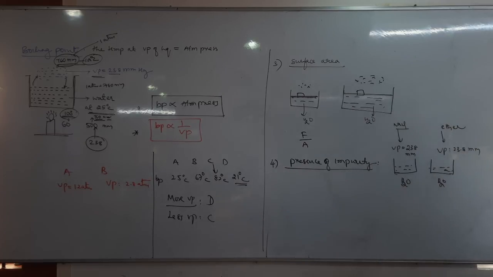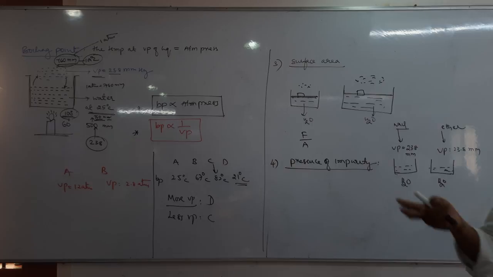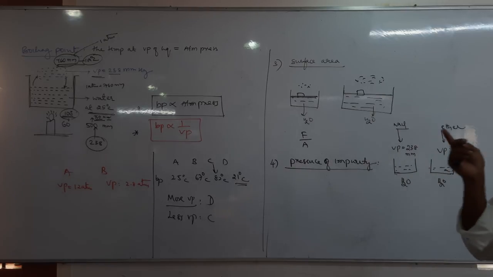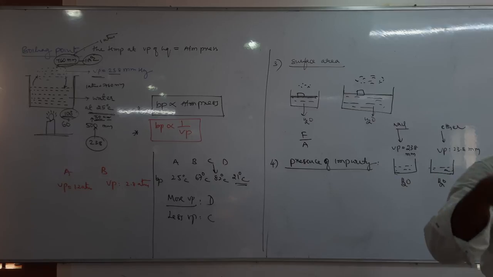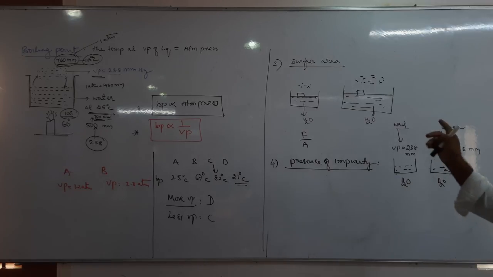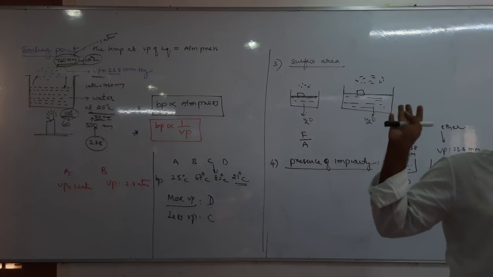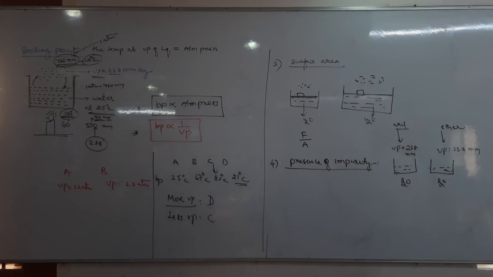So these are the four factors that affect the vapor pressure. What is the first factor? Nature of liquid. What kind of liquids have more vapor pressure? The vapor pressure of a volatile liquid is greater than that of a non-volatile liquid. The second one is temperature. Temperature is directly proportional to vapor pressure. It can be explained by the Clausius-Clapeyron equation, and that equation is important for problems. Next, the third factor is surface area.